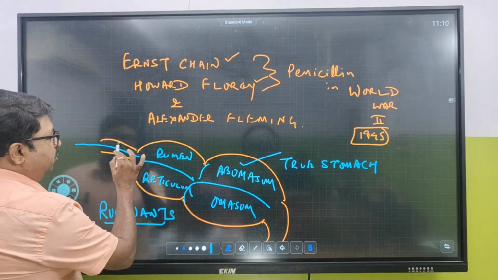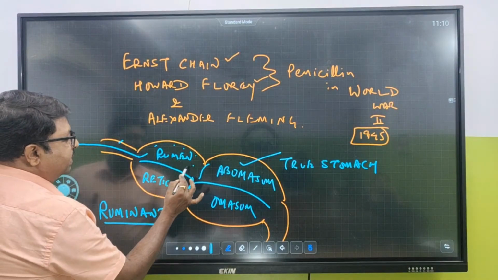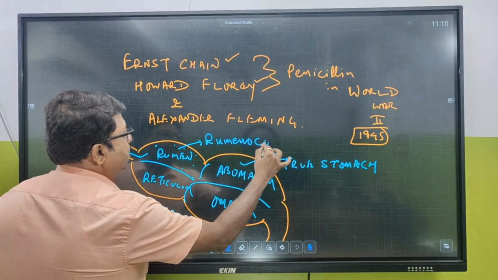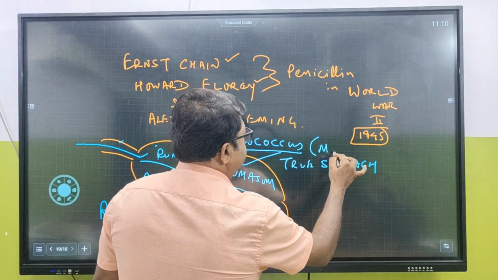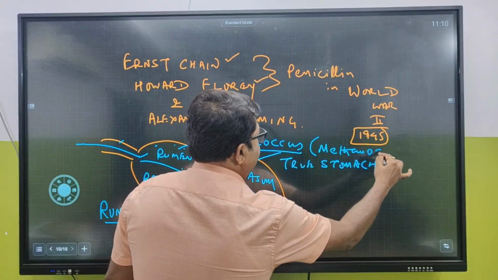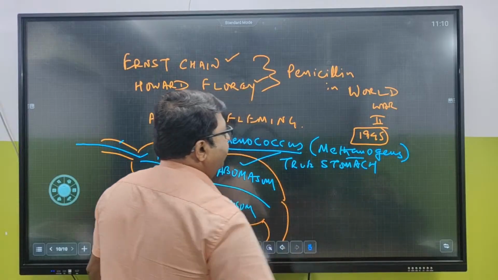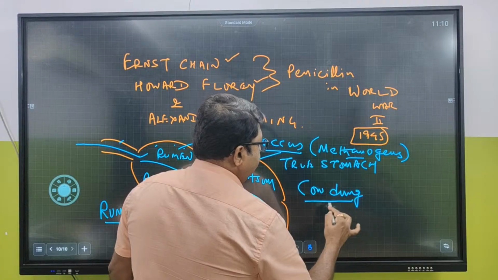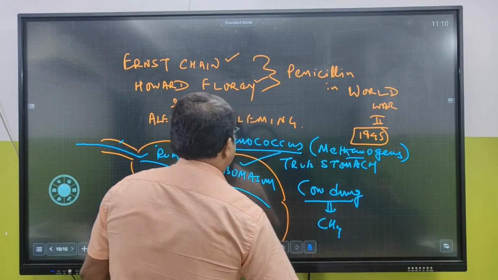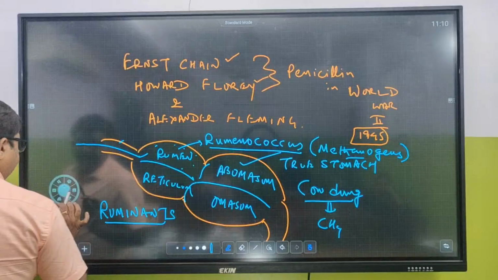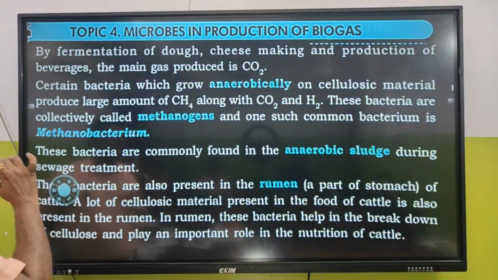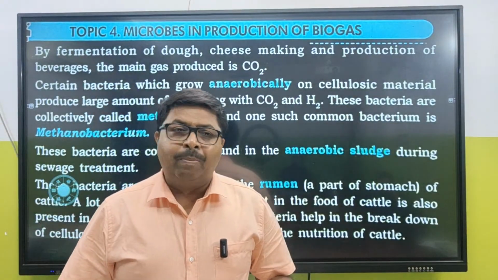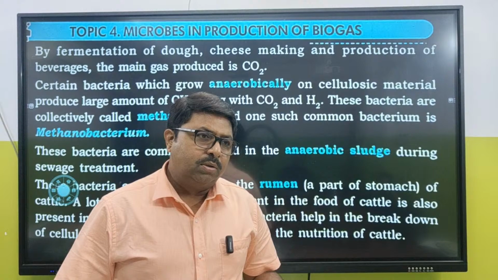The food comes through the esophagus and gets inside the rumen. Rumen contains a bacteria named Rumenococcus, and this Rumenococcus is a methanogen. That means it creates methane gas, and that is why cow dung contains methane. In your book, one example of this bacteria is Methanobacterium. We want to study that.